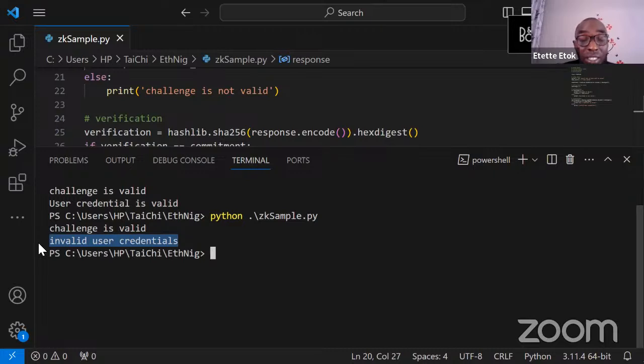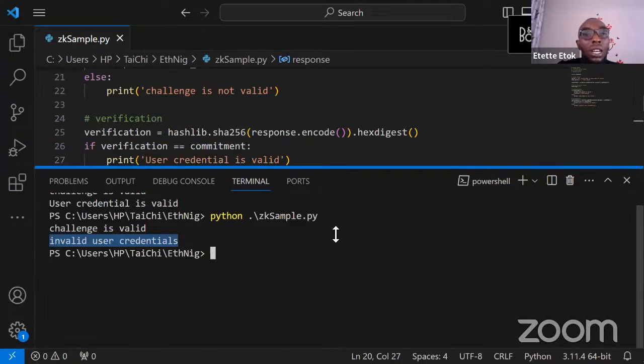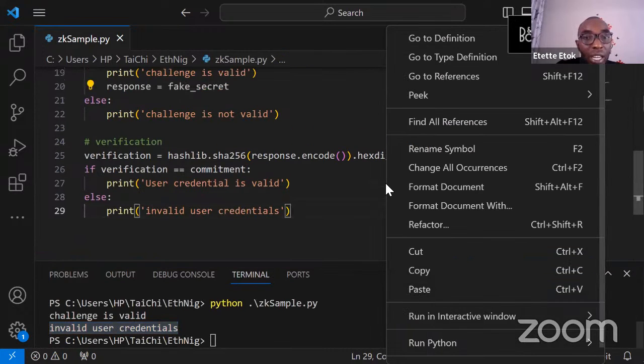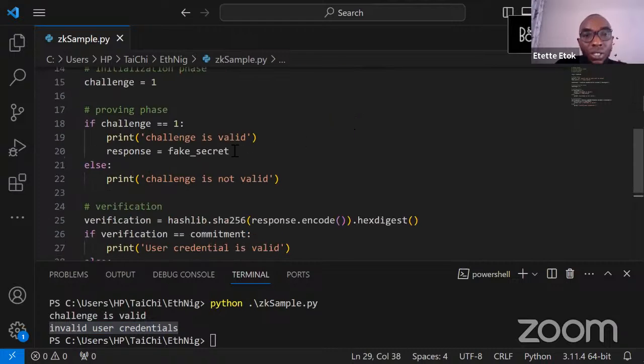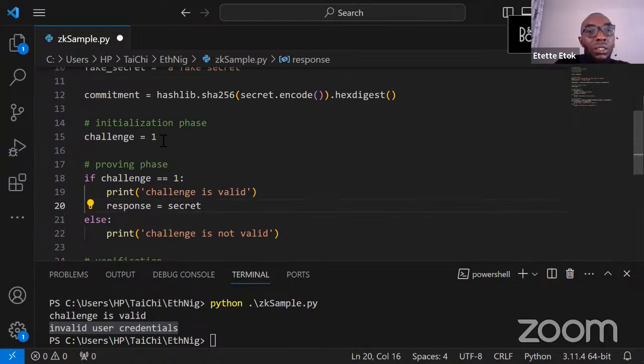Of course, it is advised in real life that you repeat this process multiple times just to ensure that the user actually possesses this information. So instead of sending our fake secret, let's send our secret and let's change the challenge, right?